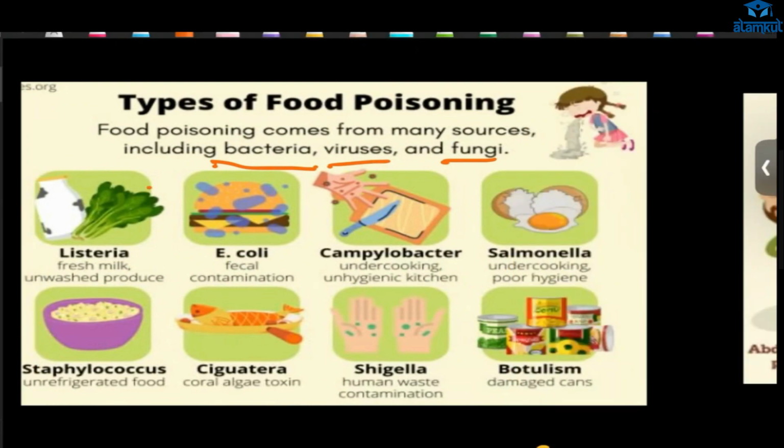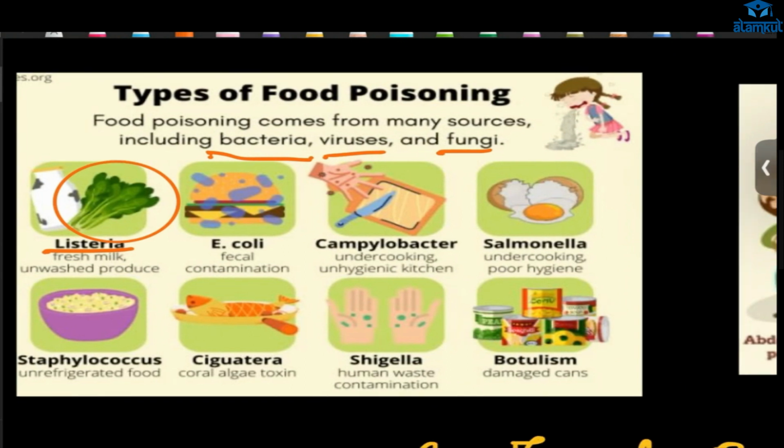If the scalp and all these things are not properly washed, they can contain Listeria. It will cause food poisoning. And E. coli, in this case, what is happening? The food is contaminated by fecal matter.